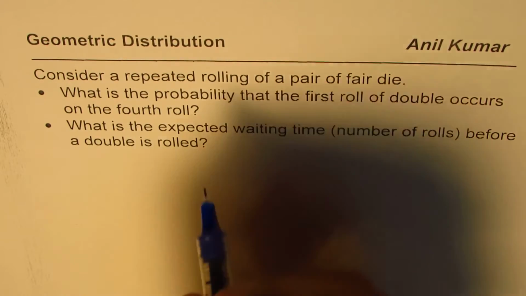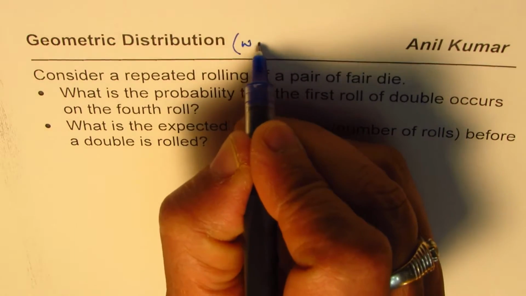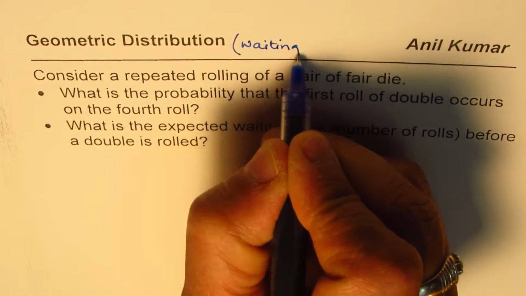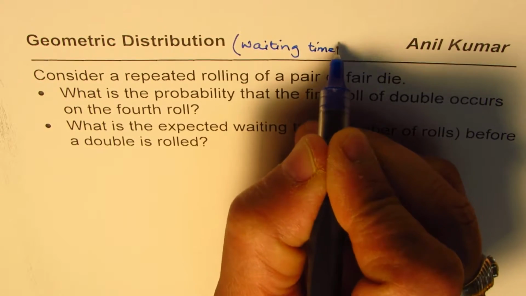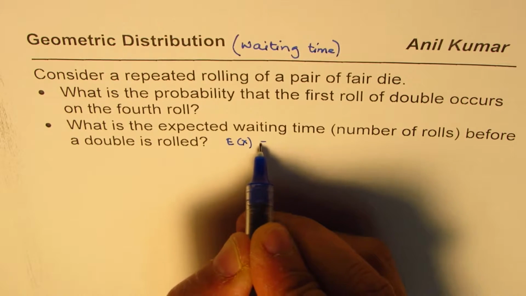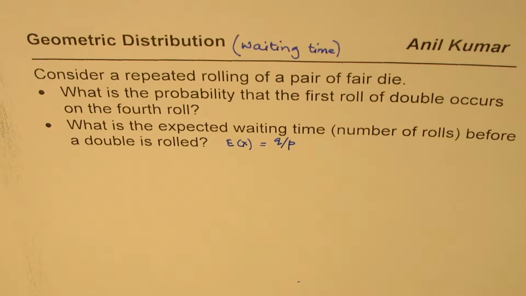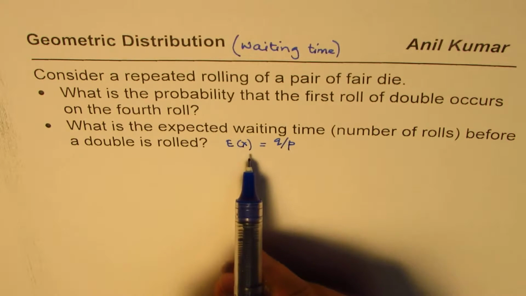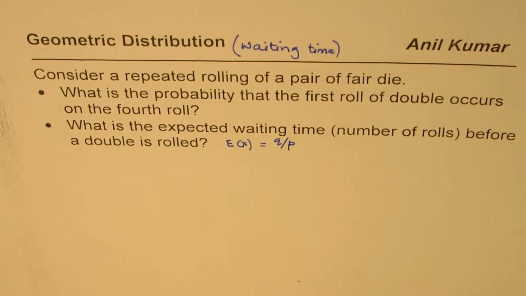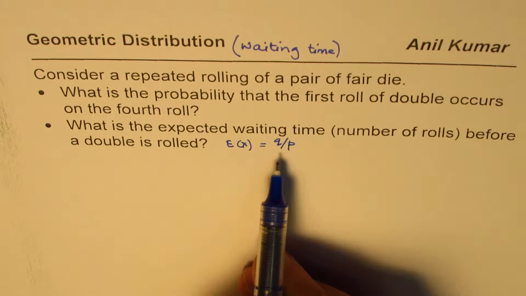Now, since there is a waiting time, we'll look into the probability distribution formulas for waiting time. That is kind of important to understand. The difference is that the expected value when the waiting time is involved is Q over P. When we are doing normal geometric distribution, the expected time is 1 over P, where the number of trials is the total number of trials. Now for waiting time, we take n minus 1 as the waiting trials. So that is what the difference is. Okay, let's get back to the question.